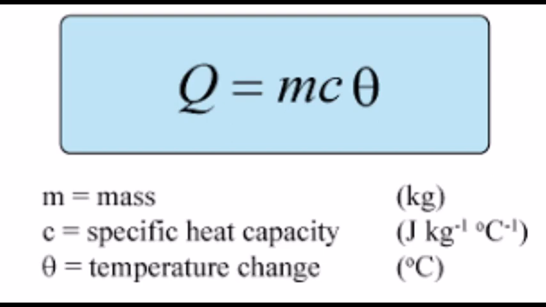The specific latent heat of vaporization of water is 2,260,000 joule per kg. If I convert this to standard form, I can write it like this: 2.26 x 10^6 joule per kg. This amount of thermal energy is needed to change 1 kg of water at 100 degrees Celsius to 1 kg of vapor at 100 degrees Celsius. Is it clear to you now, guys? As I told you before, temperature is not going to change.